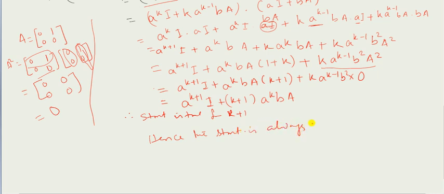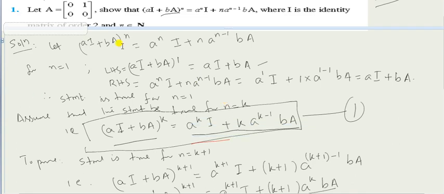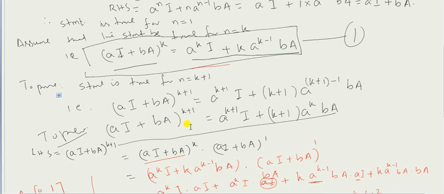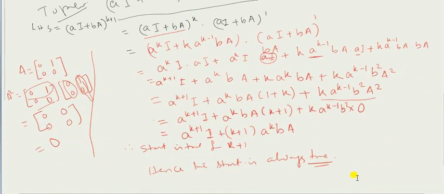So this type of questions will be solved by using the method of induction. Let me remind you once again from the beginning. You also pause this video and go back and forward, so that you will understand it better. First you will take n equals 1, then you will prove LHS equal to RHS, then you will assume that the statement is true for n equals k, then using that statement you will prove that the statement is also true for n equals k plus 1, and at last the statement will be always true.